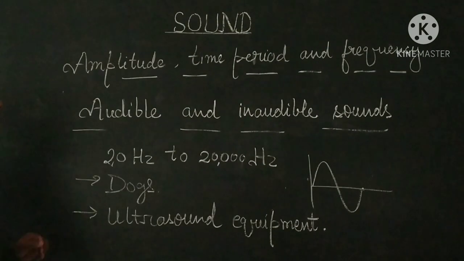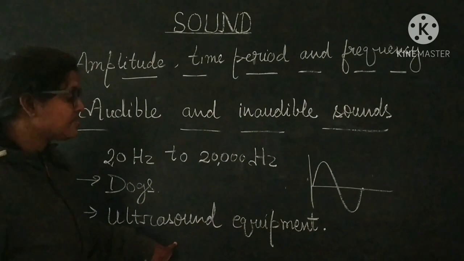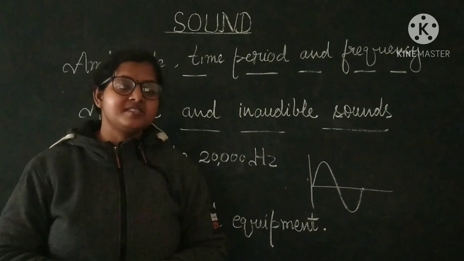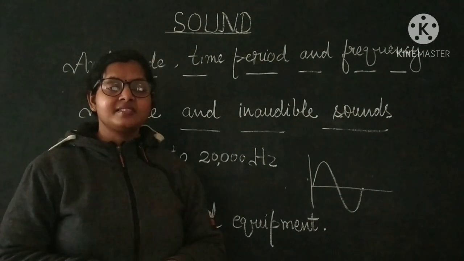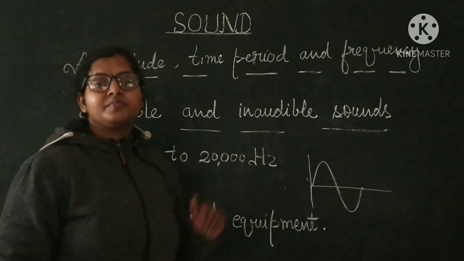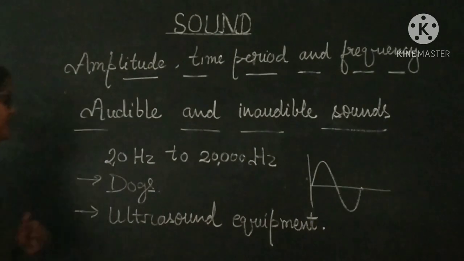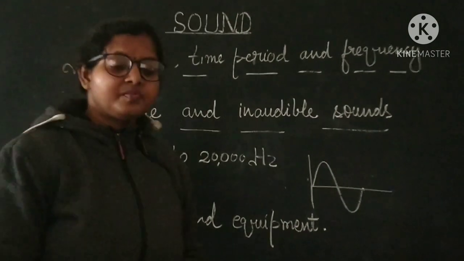For their investigation, they use dogs. Ultrasound equipment has the frequency above 20,000 Hz. Ultrasound equipment, you are familiar, is used for medical purposes. So that was about the audible and inaudible sound.